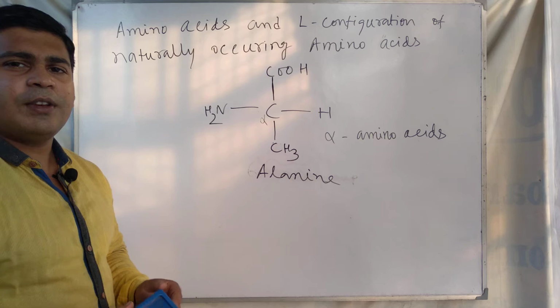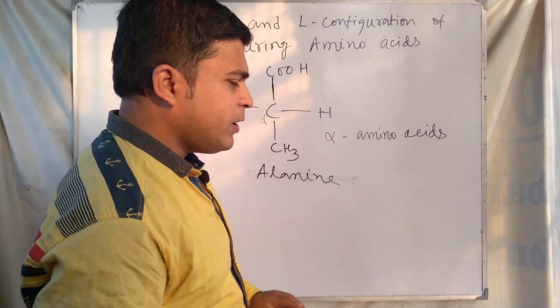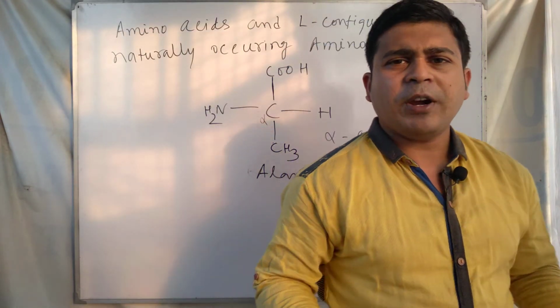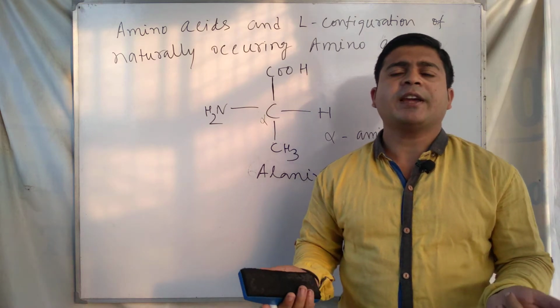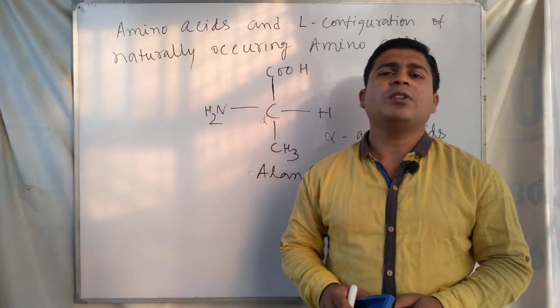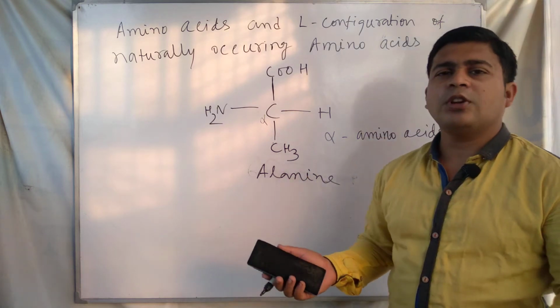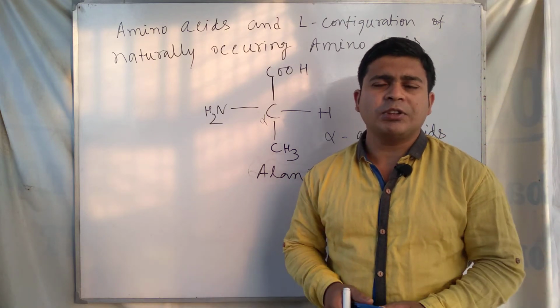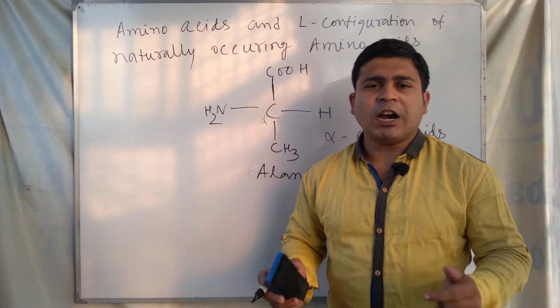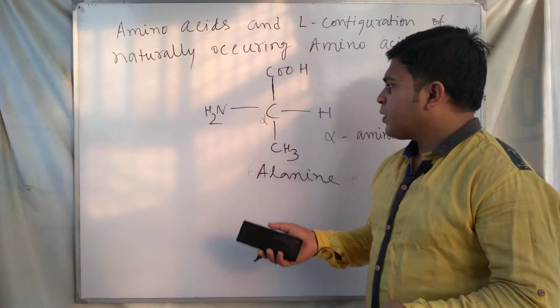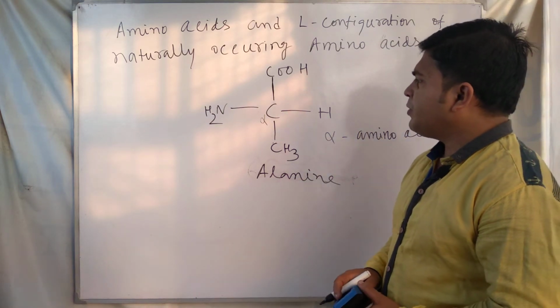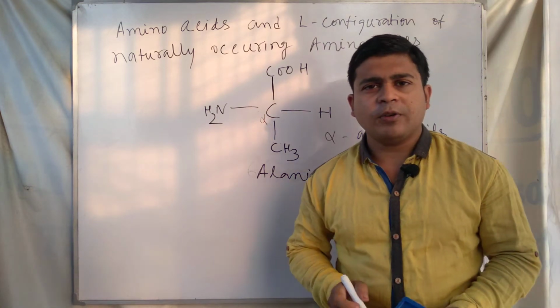Okay, so glycine and alanine, and some other amino acids like aspartic acid, lysine, leucine, isoleucine. These are examples of amino acids. You can find these amino acids from the chart of amino acids. Okay, so this one is the general representation of an amino acid.